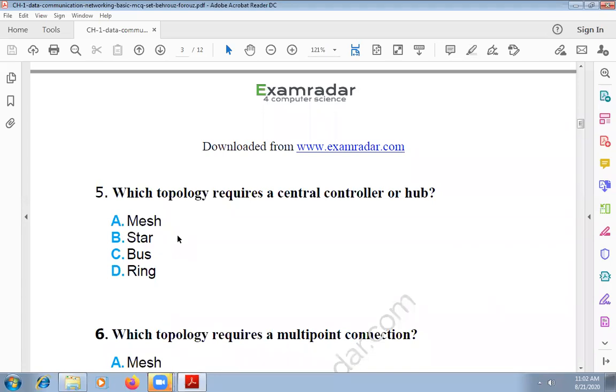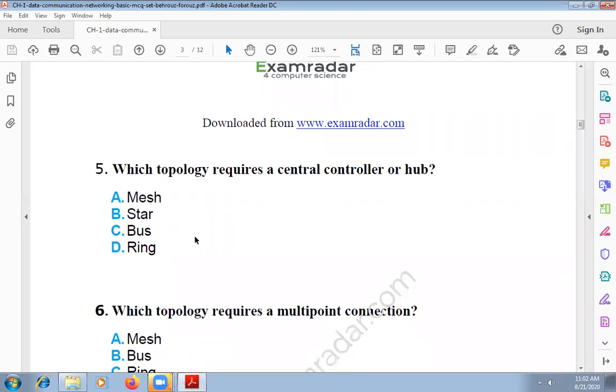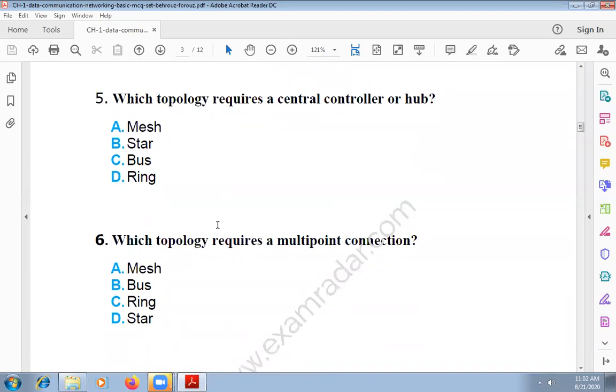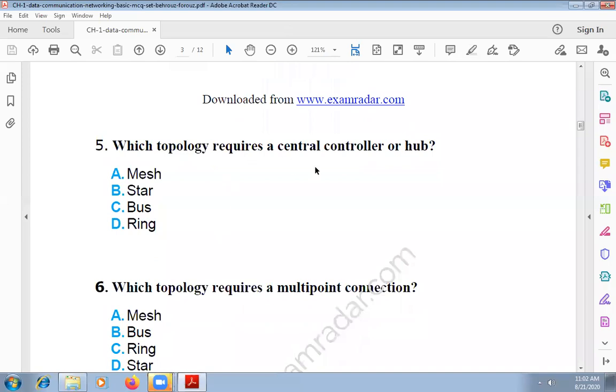Bus. Read the question. Which topology requires a central controller or a hub? Yesterday we discussed this under topologies. Anybody else? There are 30 people now in the class. Nobody is responding. You can unmute your mic and reply. Which topology requires a central controller or a hub?